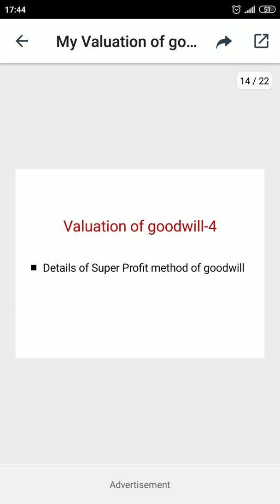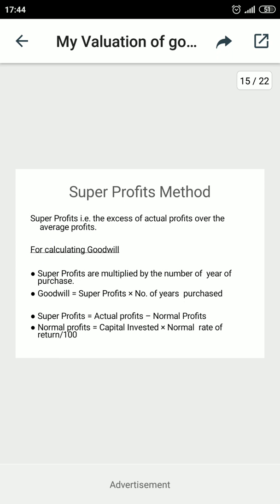Goodwill, super profit method of goodwill. Now, understand the meaning of the super profit first, then calculate the super profit and then apply it on the goodwill. As per the name, super profit, it means before calculating the goodwill there is a need to calculate super profit. First of all, try to understand the meaning of the super profit.